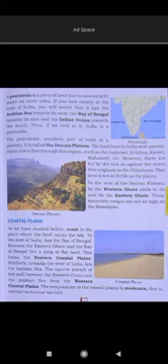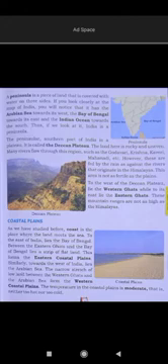There is a peninsula. It is covered with water on three sides, that is the Arabian Sea on the west, the Bay of Bengal on the east and the Indian Ocean towards the south. So, if we look at it, India is a peninsula. The peninsular southern part of India is a plateau. So, it is called the Deccan Plateau.